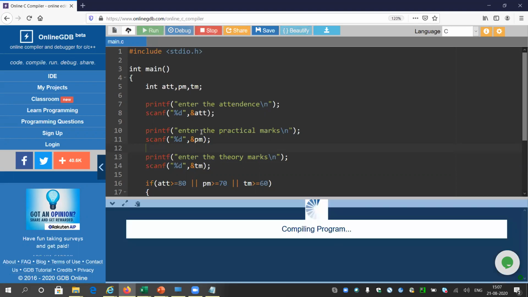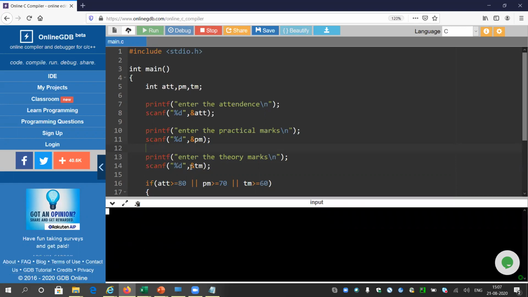Okay, so let me run once again for the last time. Suppose I have all of those things correct: I have 90% attendance, in practical I got 90% marks, say.